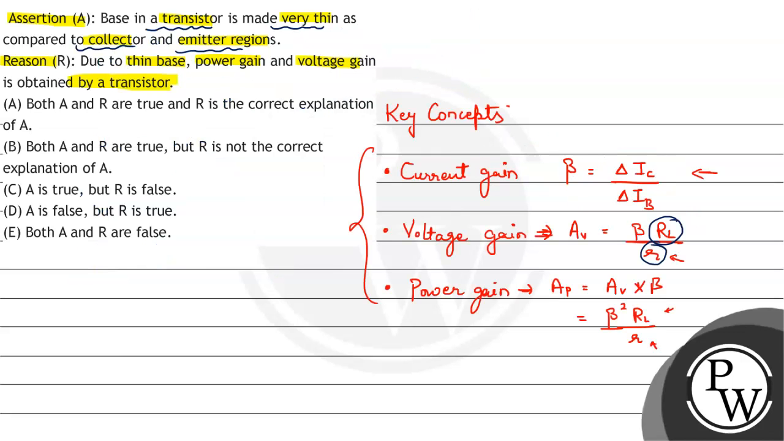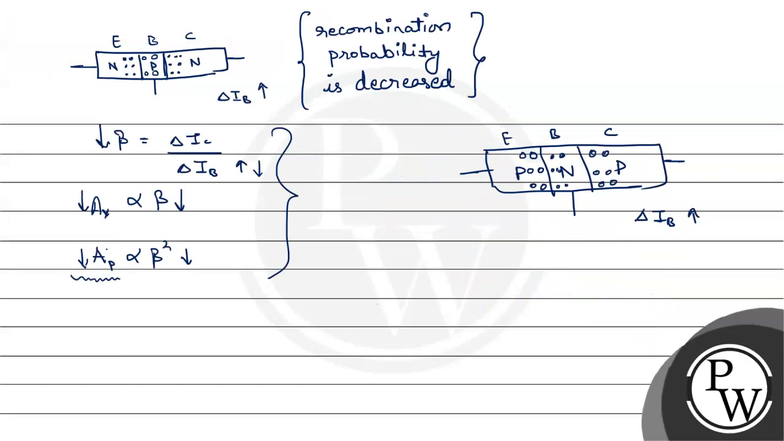Now let's check the assertion and reason. Base in a transistor is made very thin as compared to collector and emitter regions. Yes, assertion is true. And the reason, due to thin base, power gain and voltage gain are obtained by a transistor. Yes, it is obtained by transistor as it is not negligible.